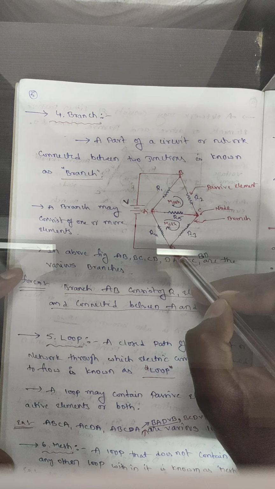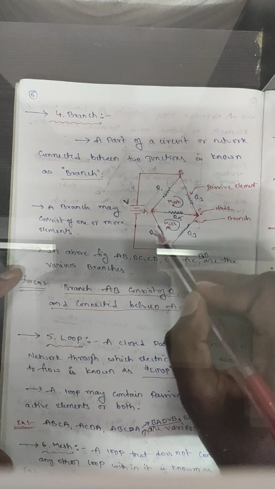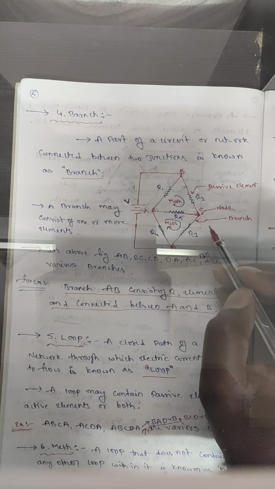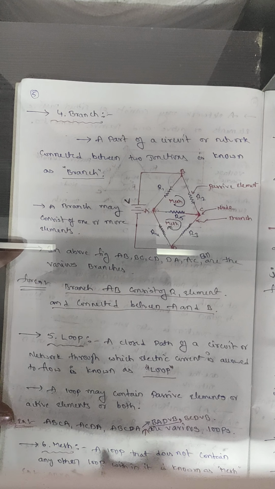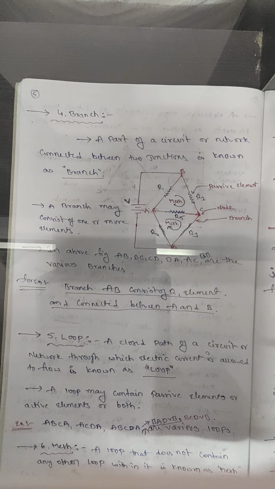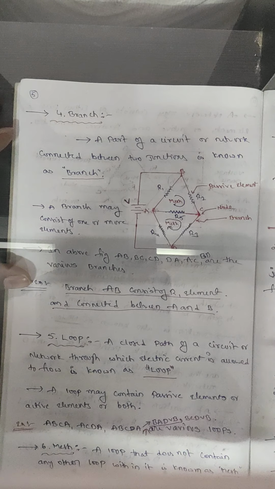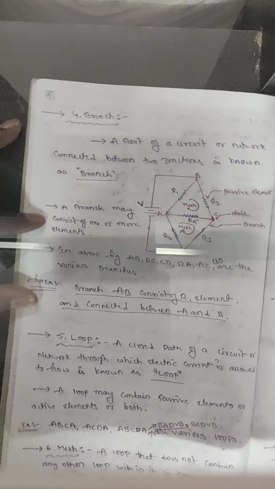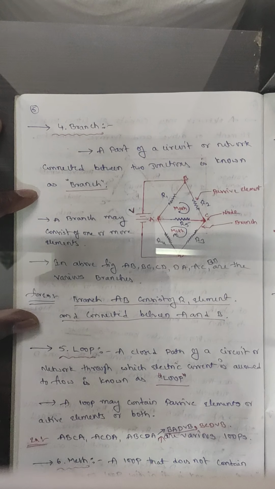Next, B, C, D, V, B. Here one more loop is there. In the middle, R1 and R4 elements are there. So it is also not a mesh. Here, what is a mesh? A loop that does not contain any other loop is known as a mesh. Okay, thank you. These are the network terminologies.